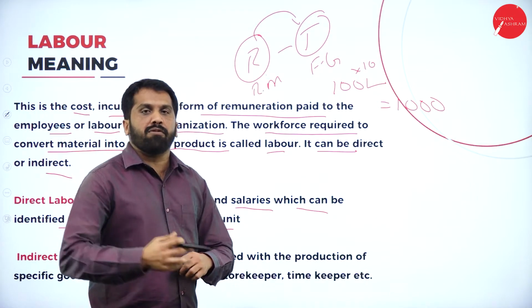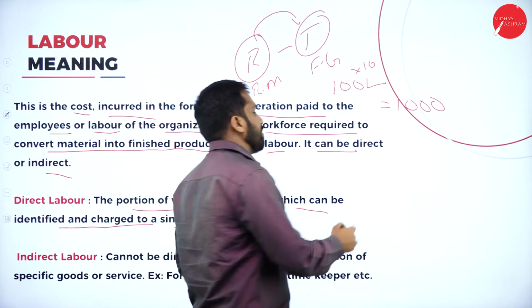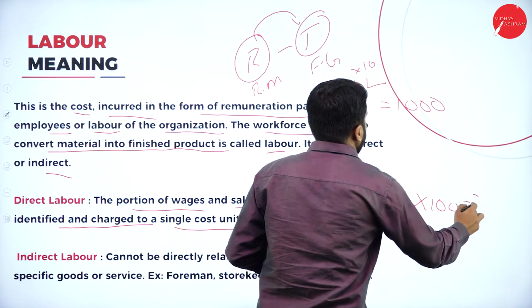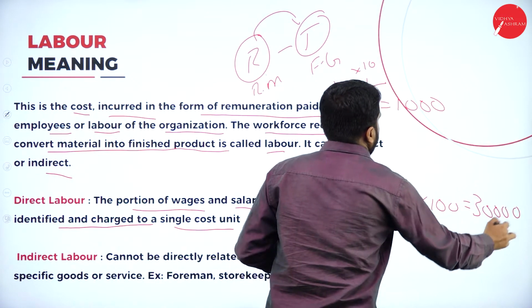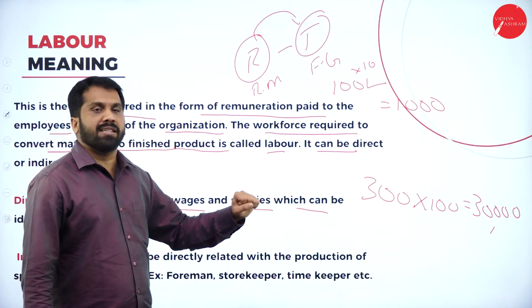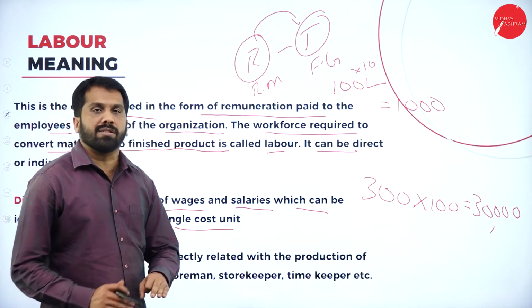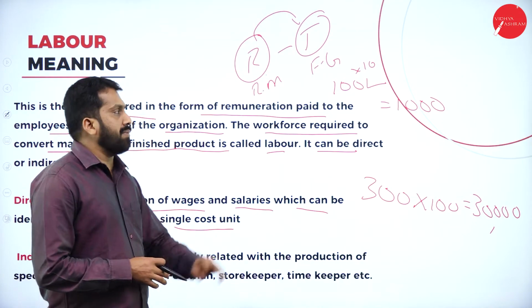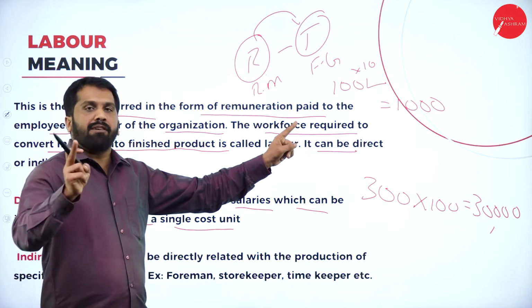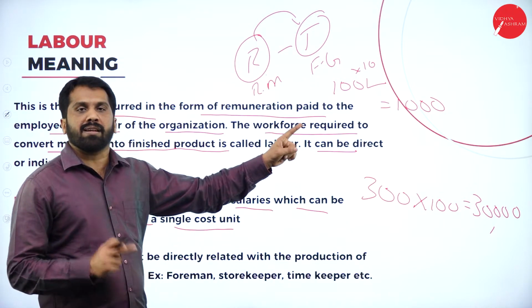In a month, if you manufacture 300 tires, 300 multiplied by 100, you will be awarded 30,000. Like this, your salary will be given. Any doubt up to this? This is called direct labor. Easily we can calculate: one tire, 100 rupees. If you manufacture one tire, you will be given 100 rupees.